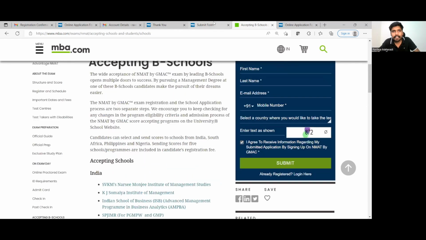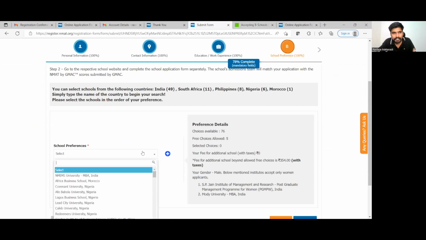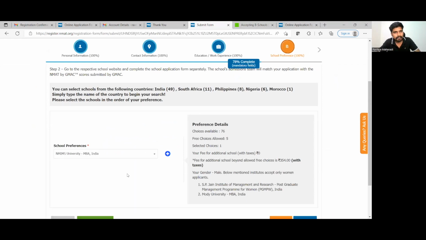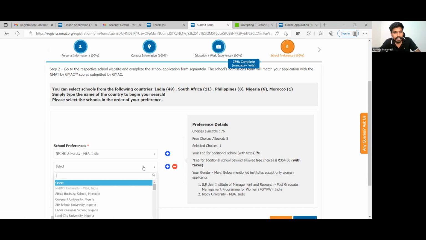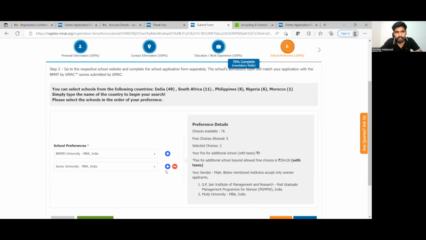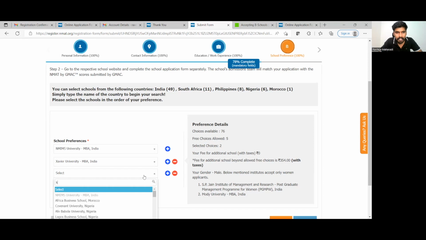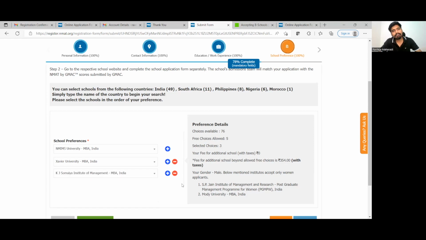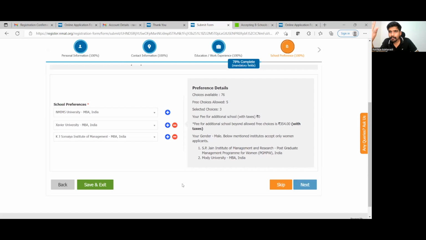So, when you do that, you have to give your school preferences. First preference, NMIMS University, India. Next preference, I'll just type X, Xavier University. Next preference, KJ Somaiya, let us say. You can choose up to 5 preferences over here, right? You can add or remove also among those 5, but you can choose 5 for free.